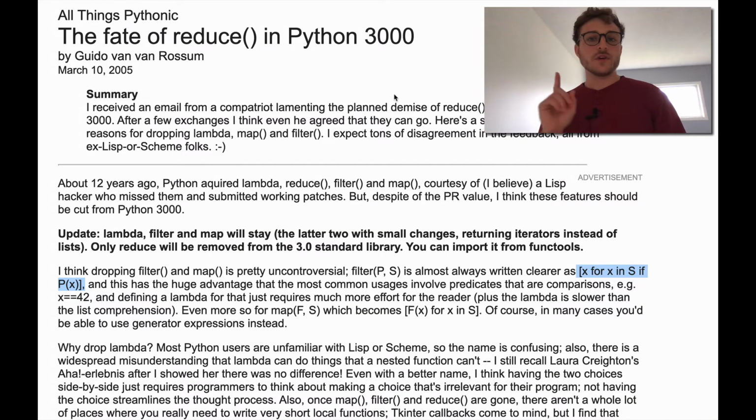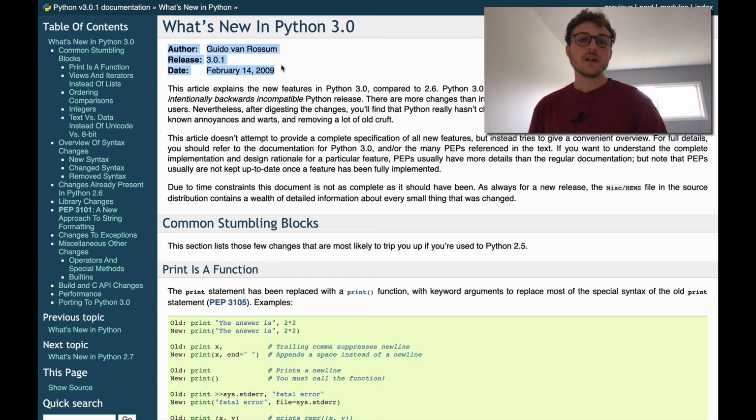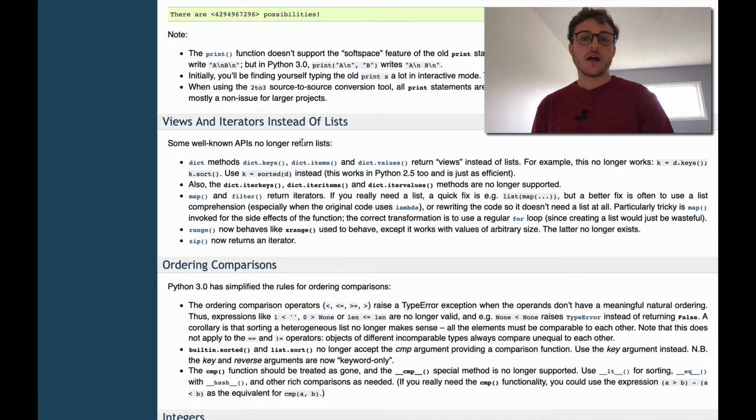So next, I just want to show you one more article. We'll clean up our Python shell, and this article is the documentation for the release of Python 3. So again, this is by Guido, and this is in 2009, so 4 years later than that reduce article. Again, this is the release of Python 3, and early on in the documentation, they talk about what's different in Python 3, so Python 2 compared to Python 3. And one of the differences is that some of these functions, map and filter, are now going to return iterators instead of lists. And it goes on to explain that if you need a list, then you can wrap list around map, as we've done in this video.